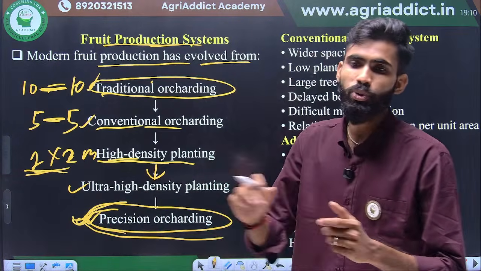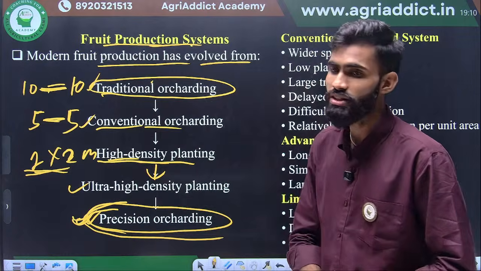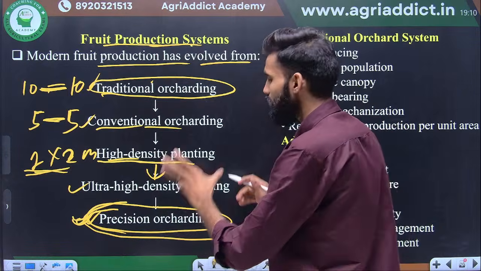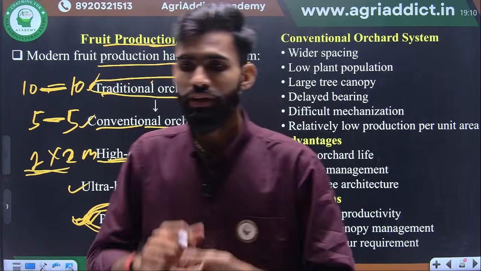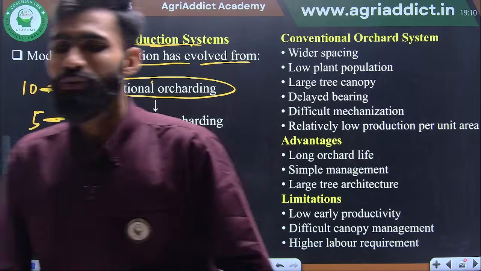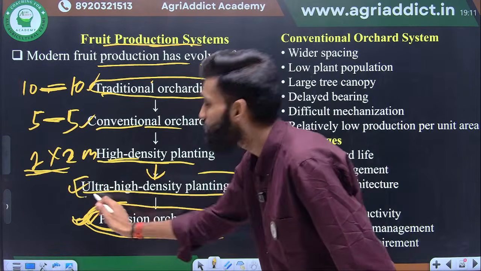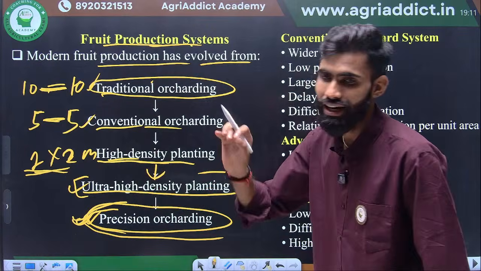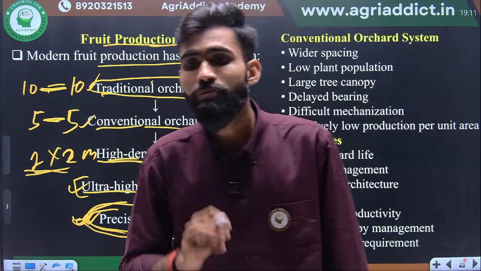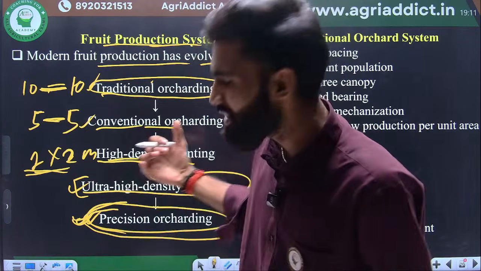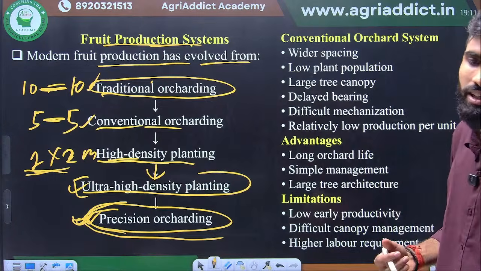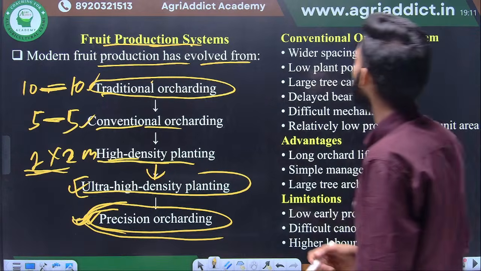And also the protected cultivation or shading. The ultra high density planting is called the meadow orcharding, not different. Okay, when we start the high density planting, then we will discuss this in detail.